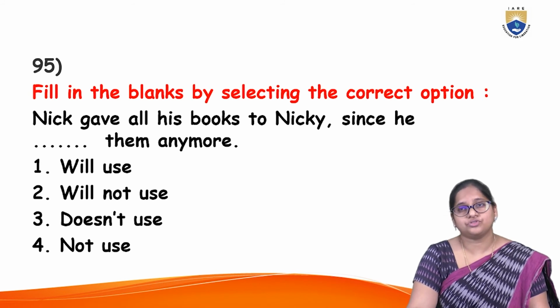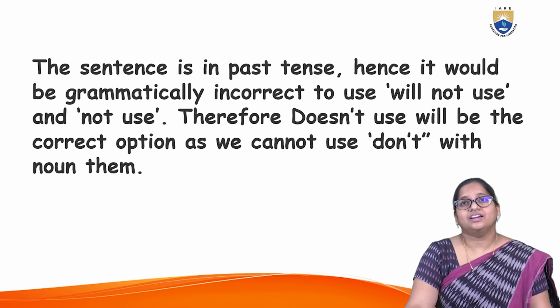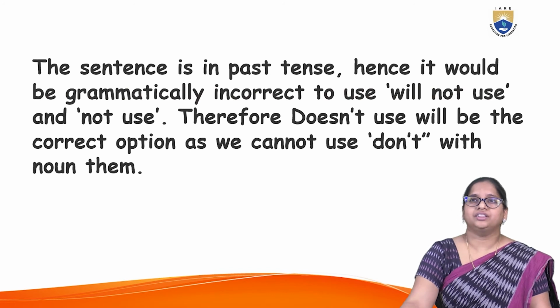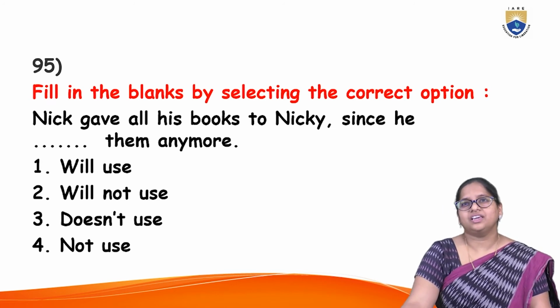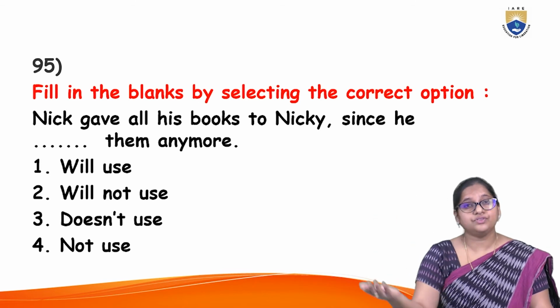So obviously option C will be the answer. Nick gave all his books to Nikki since he doesn't use them anymore. So the option will be what is this? Option C, 3, that is doesn't use. Why doesn't? Because he gave all his books, because he doesn't use them, even in future he will not.